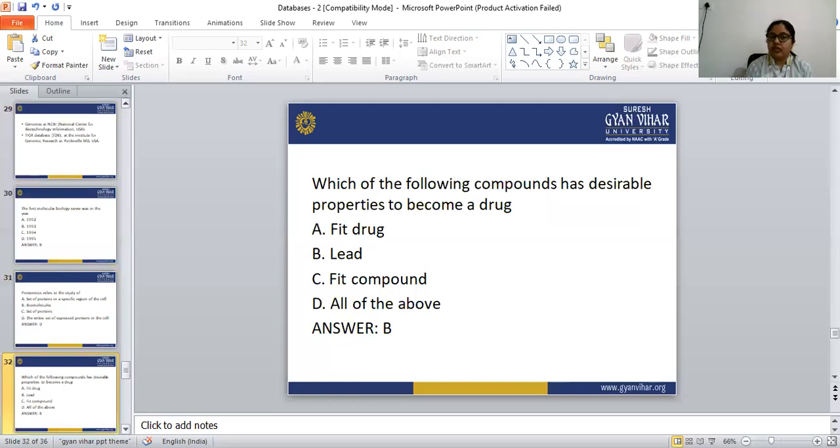Which of the following compounds has desirable properties to become a drug? Fit drug, lead, fit compound, all of the above. The answer is lead compound.